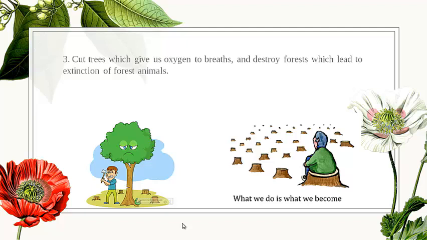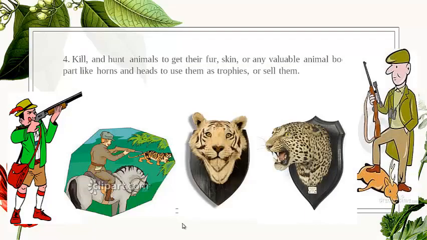When we cut them, we are destroying the air and destroying the forest habitat of other animals, which will lead to their extinction. For killing the animals, when hunters kill the animals and hunt them to take their skin, their fur, their canines, to sell them at very expensive prices, this is really bad, because those animals will go extinct and they will destroy the food chain and destroy the creatures that were created by God.